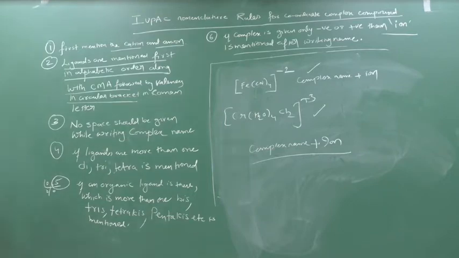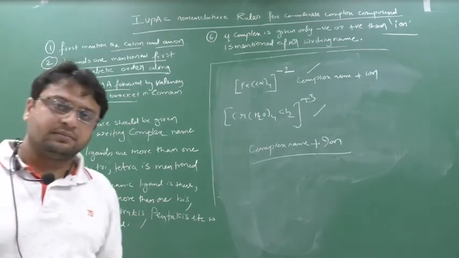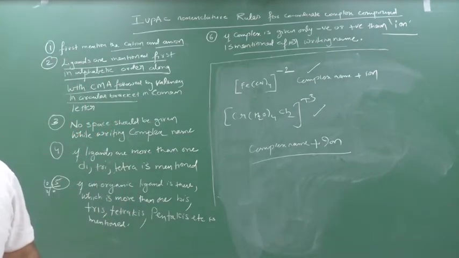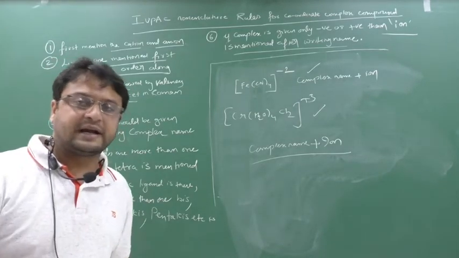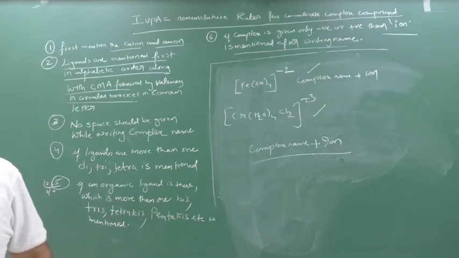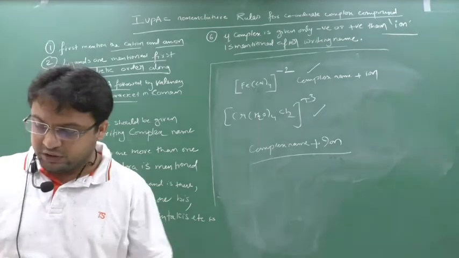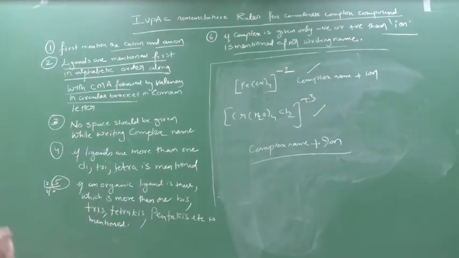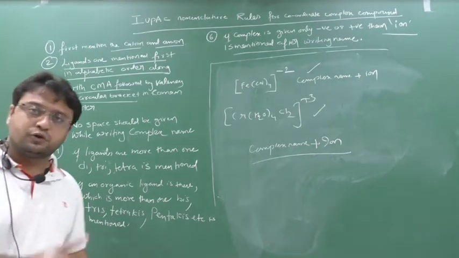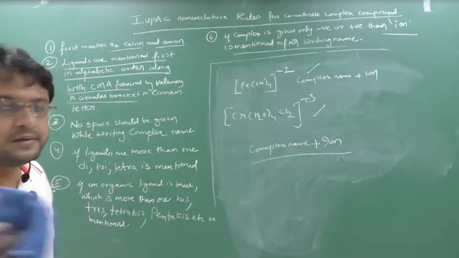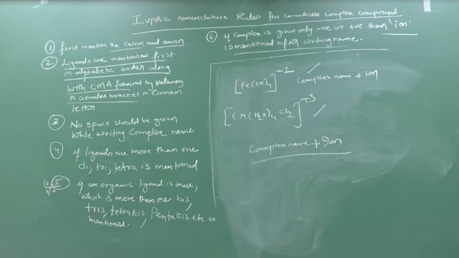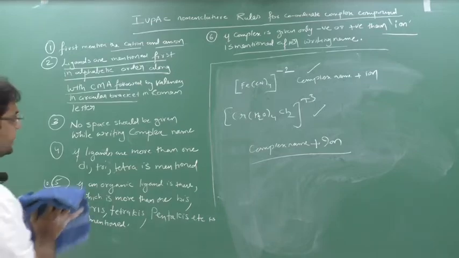Ready? Chalo. So now we will see how to name a certain type of ligand. If it is an anionic ligand, what name should be given? Cationic ligands are very few. Anionic ligands we have many, and we have neutral ligands. So I will give you certain names, and these names I am going to write down here, you should remember, you should mug them up. If you don't remember, gone. Clear? Chalo. Ready? Take a screenshot, pause the video for 15 to 20 minutes, study this and then come back to my video. Ready this part? Chalo.